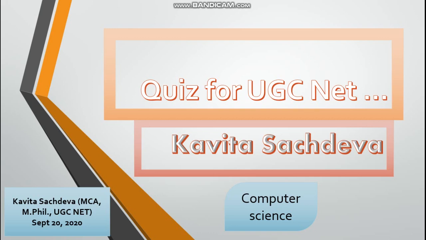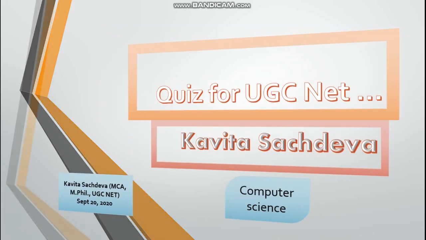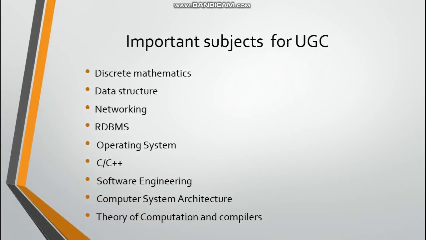Today I will ask you some important questions for UGC NET Computer Science that you will definitely find in the exam. These types of questions. Now I will discuss some important subjects for UGC. First is discrete mathematics, second is data structure, third is networking, fourth is RDBMS, fifth is operating system, C++, software engineering, computer system architecture, theory of computation and compilers.